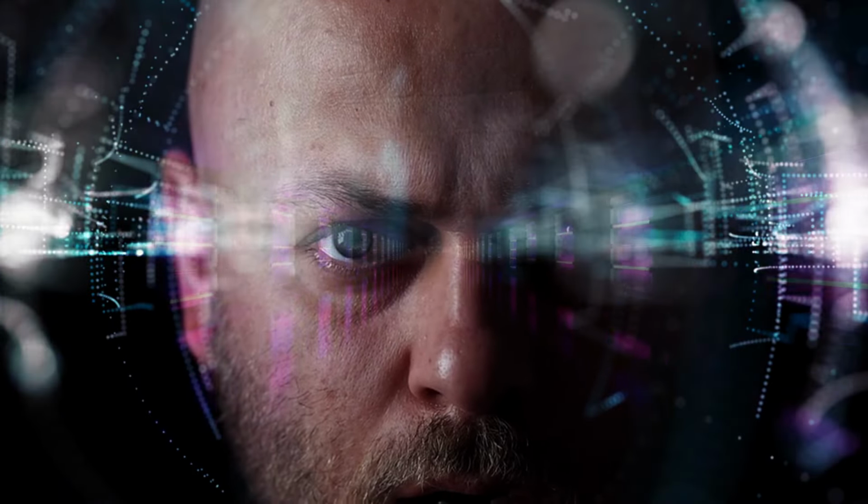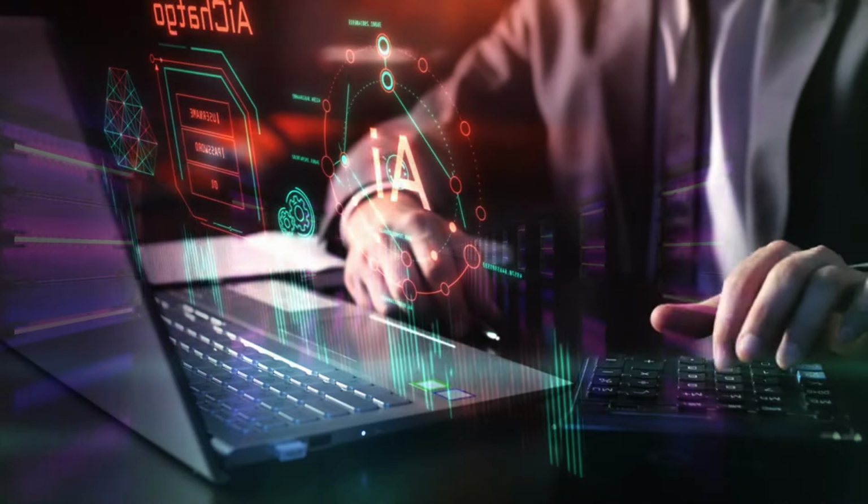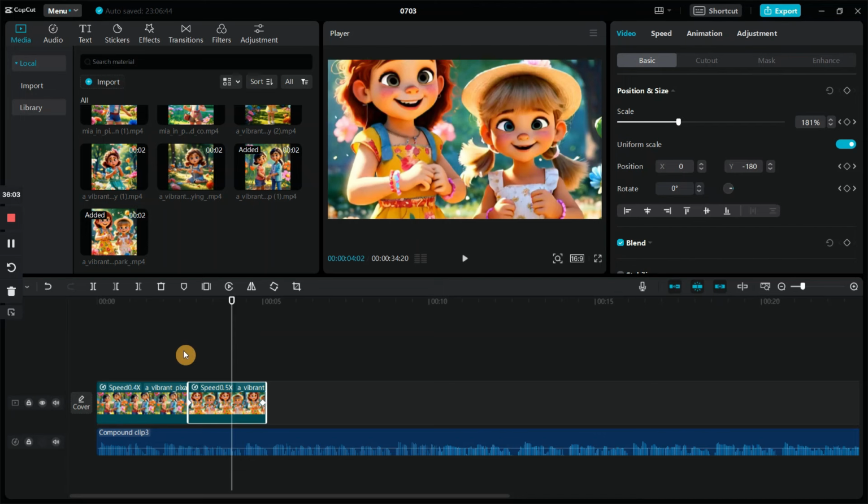Now, one more very important step you need to follow is adding your music and sound effects. This step is very, very important because it can actually take your video from ×1 to ×100. It can upgrade the feel and the mood of your video. That is why it's very important. So I highly recommend you use the YouTube audio library to get your music and sound effects.